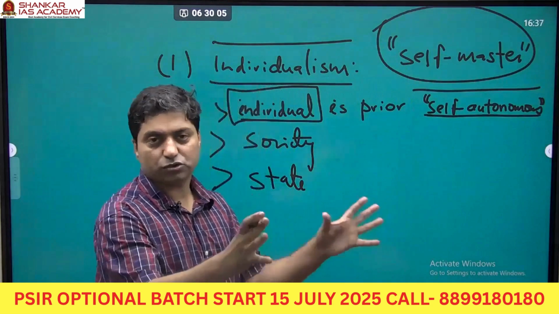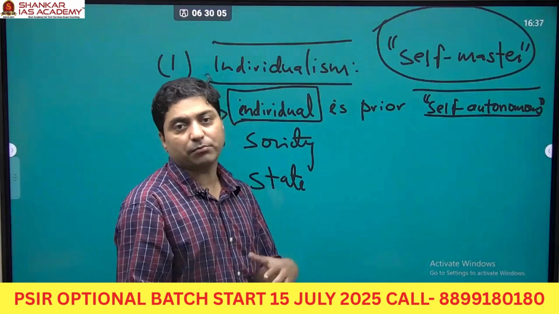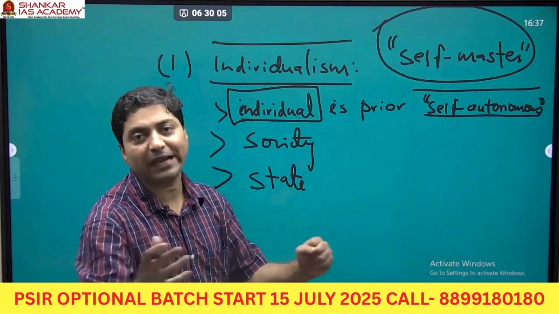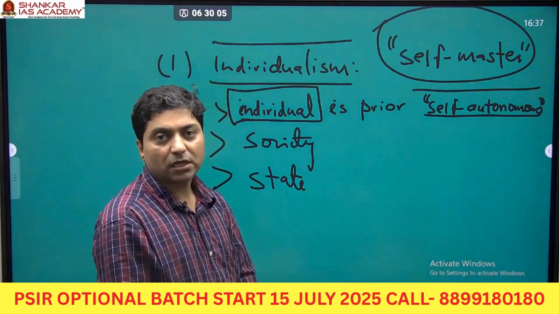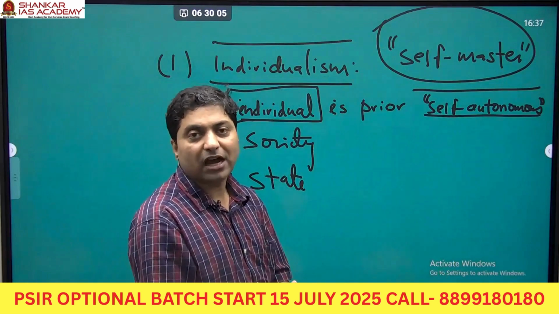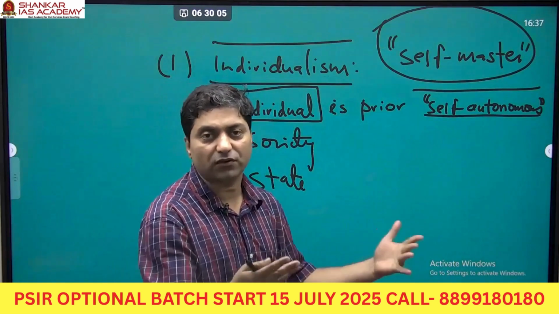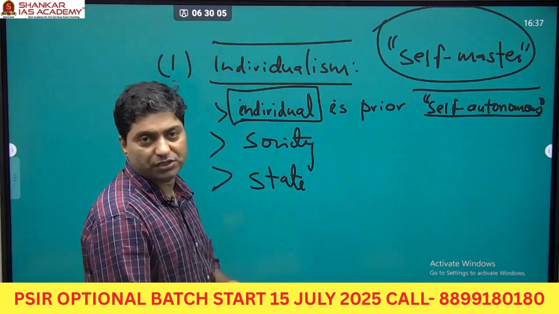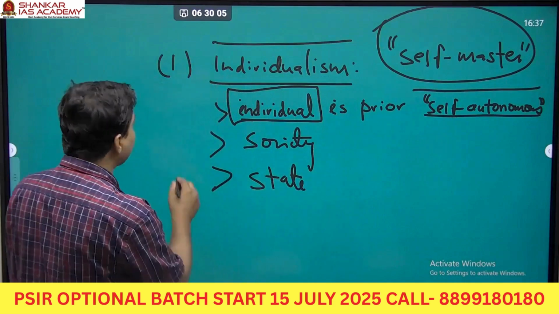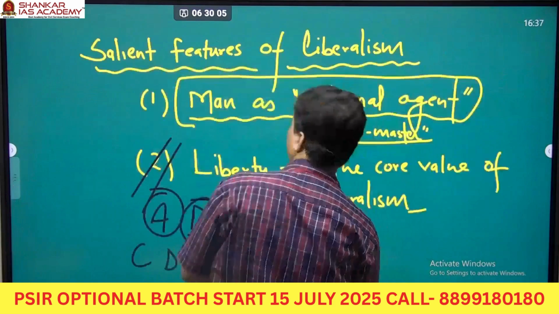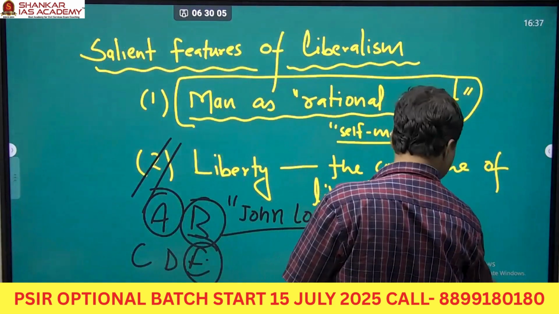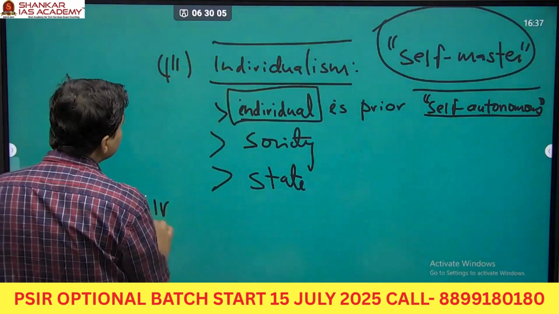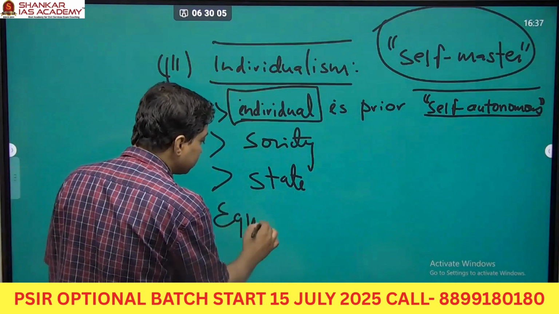right? Except, of course, the rule of law, or the government, that we people frame, we people make, right? The state evolved after a social contract. It is not a product of God, right? So look, they focused on individualism. Now, the next point here, it was number 3. Now, if you look at the next point, they talk about equality.